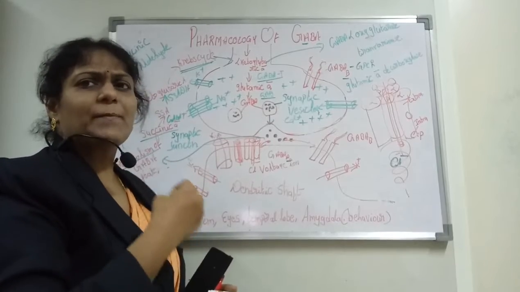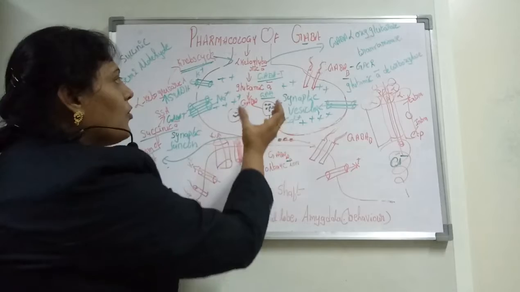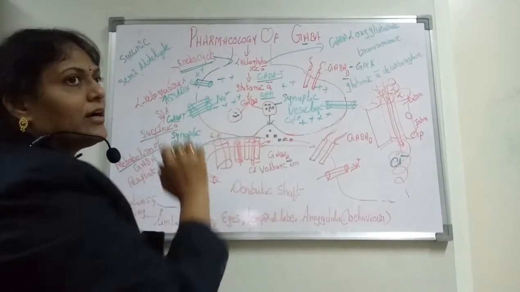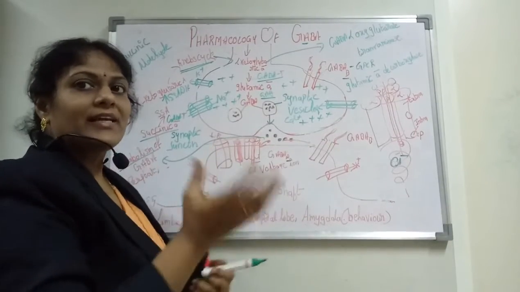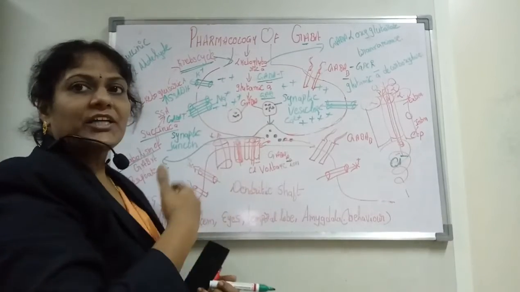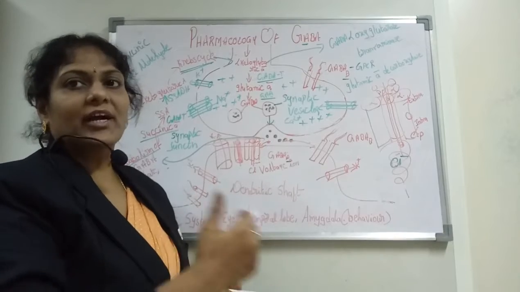Whenever there is a presynaptic action potential, more and more potassium will drive out, as indicated over here. So there is a balance between the sodium and potassium, so that the actions of depolarization and hyperpolarization will go on continuously.